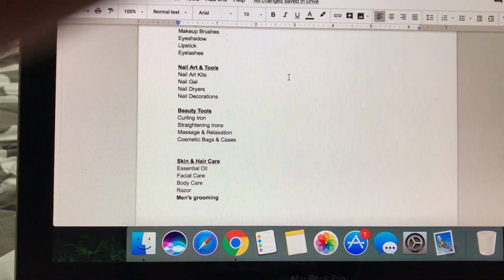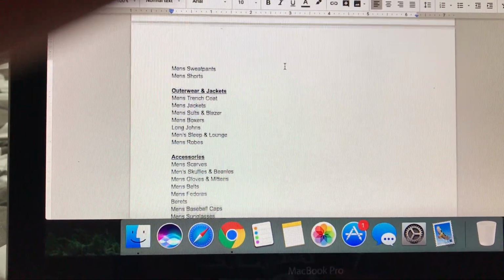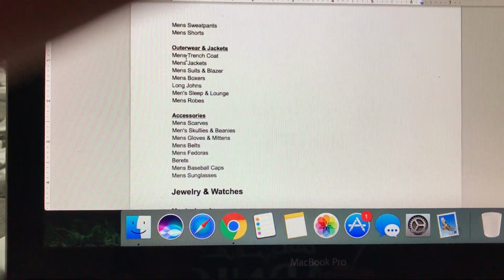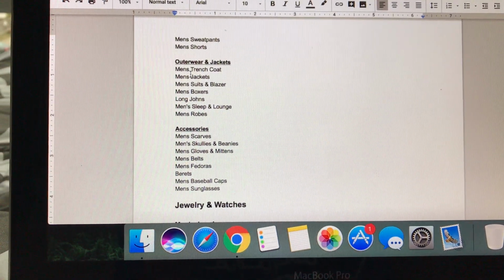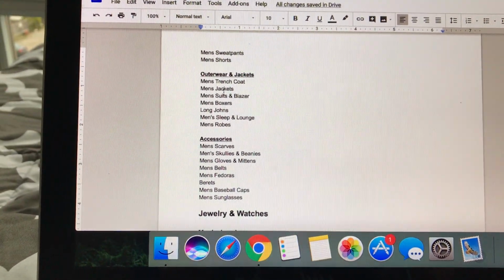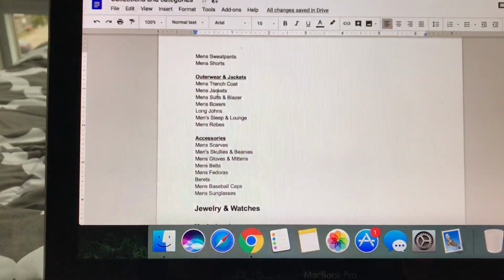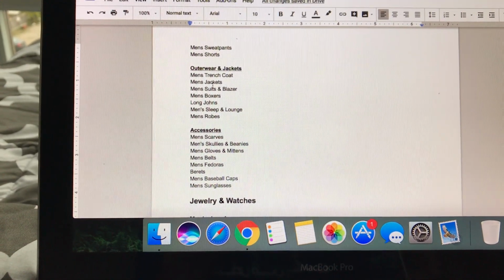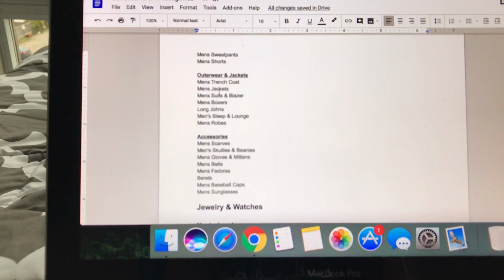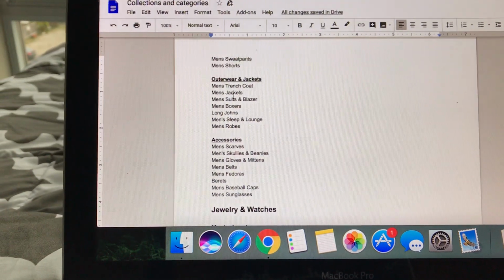And then what I also want, all my collections are called men's because it lets me know that, okay, when I'm adding product, men's trench coat, women's trench coat, right? But obviously the name, when I create it in navigation, I'm just going to be putting as the title trench coat, right?